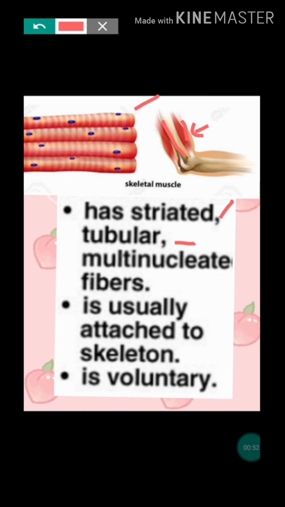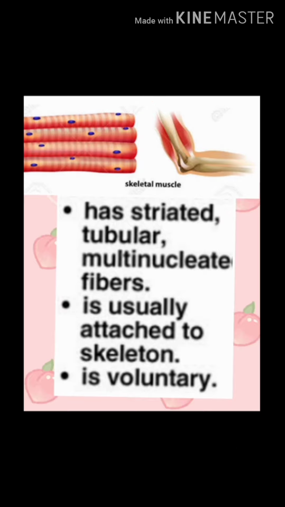More than one nucleus is present. It is a voluntary muscle because its action is under our control. It is striated, cylindrical, multinucleated, attached to the skeleton, and voluntary.